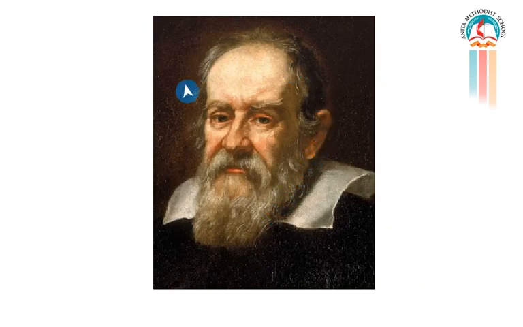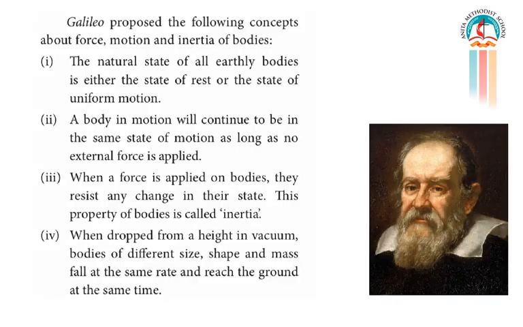Now let us look at the concepts proposed by the scientist Galileo. Galileo proposed the following concepts about force, motion, and inertia of bodies. According to him, all earthly bodies will either be in the state of rest or in the state of uniform motion. A body in motion will continue to be in the same state of motion as long as no external forces apply. The body cannot change its state by itself, and that is called inertia. When dropped from a height in vacuum, bodies of different size, shape and mass fall at the same rate and reach the ground at the same time.